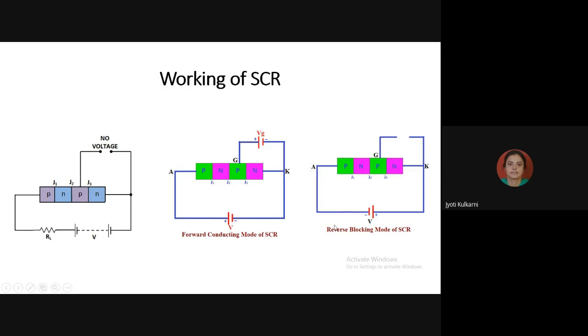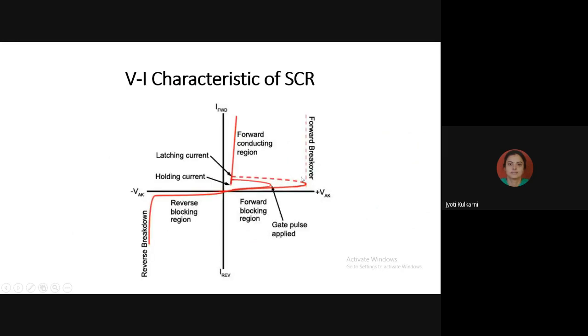Under this reverse blocking condition, we should not give any voltage between gate and cathode, because it is undesirable for that device. The device may be damaged permanently. So this is the characteristic of SCR, which is a unidirectional device. Only in the first quadrant is it taking current, which is called the forward conduction region. In the reverse blocking region, it should not carry any current, because that is called breakdown current, and it can only give a harmful condition to the device.